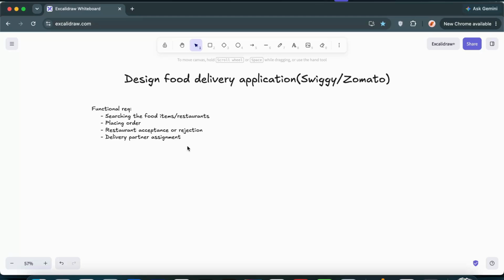And let's talk about non-functional requirements. Here, the system should be highly available all the time, because most of the time users may just visit the application and look out for the food items. Okay, so it should be highly available rather than consistent.